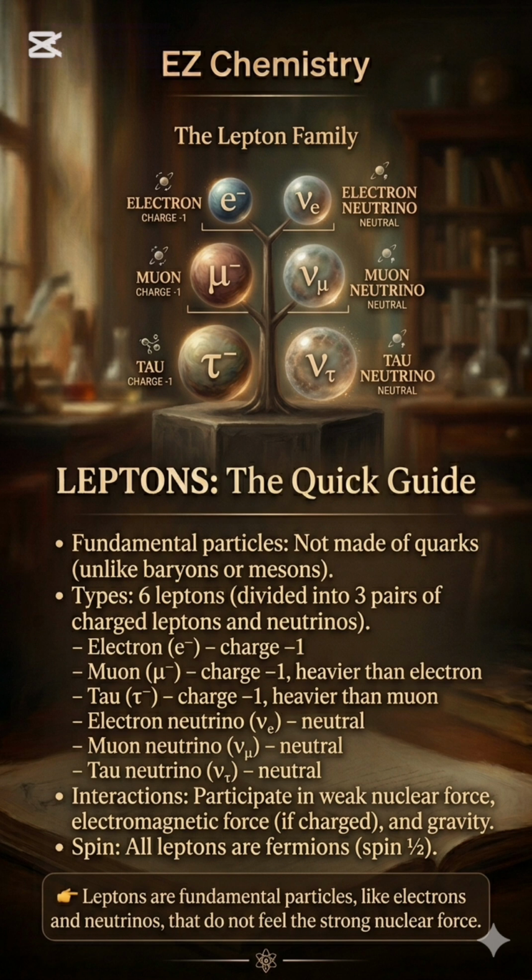Electron, e, charge -1. Muon, mu, charge -1, heavier than electron. Tau, charge -1, heavier than muon. Electron neutrino, nu_e, neutral. Muon neutrino, nu_mu, neutral. Tau neutrino, nu_tau, neutral. Interactions: participate in weak nuclear force, electromagnetic force if charged, and gravity. Spin: all leptons are fermions, spin 1/2. Simple definition: leptons are fundamental particles, like electrons and neutrinos, that do not feel the strong nuclear force.